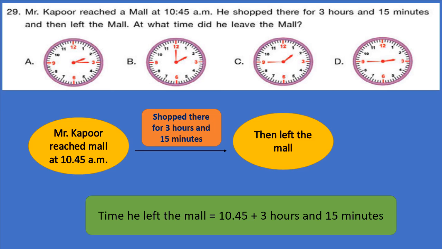Now to calculate time he left the mall, we have to add 3 hours and 15 minutes to the time he reached the mall, that is 10:45. So in order to add 3 hours and 15 minutes to 10:45, first we add 3 hours to 10:45, so it will be 1:45. Now add 15 minutes, then it will be 2 o'clock. So 2 o'clock he left the mall. So correct option is B.